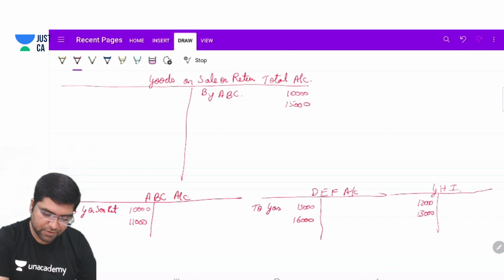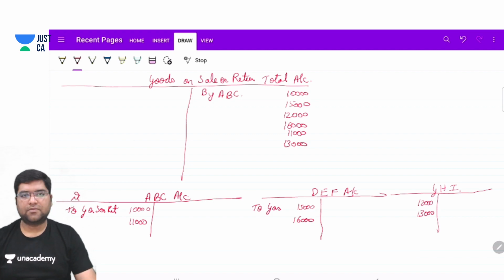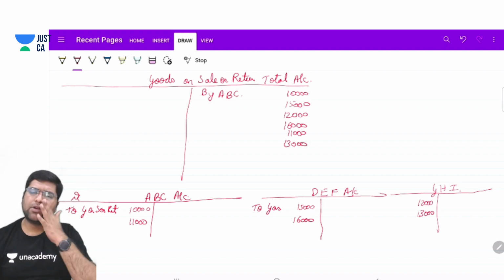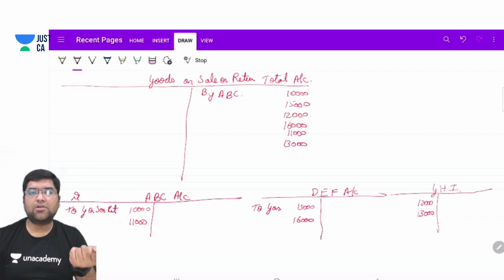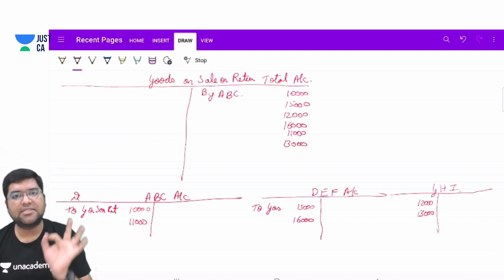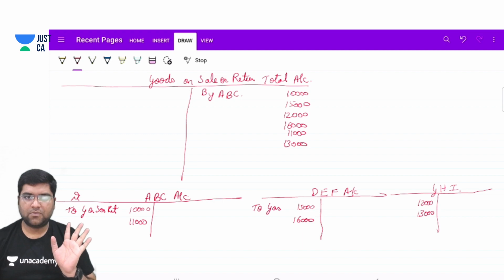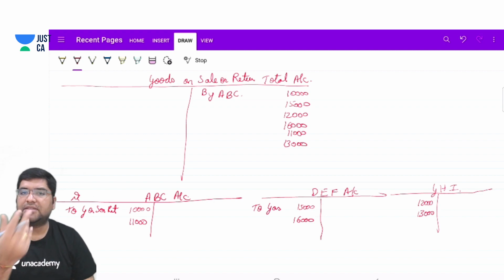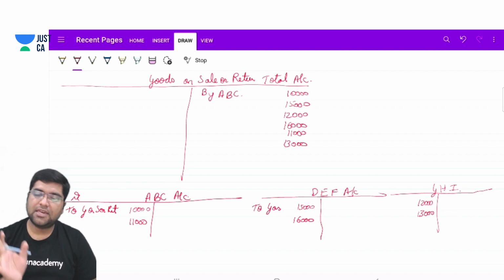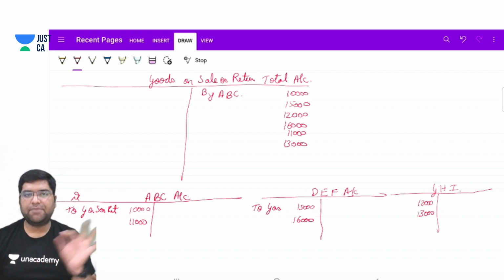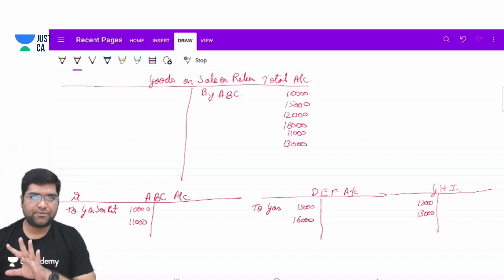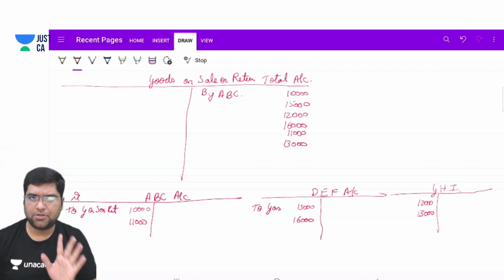10,000, 15,000, 12,000, 16,000, 11,000, and 13,000. Normal entry is party account debit to sales account, but here it is party account debit to goods on sale or return total account. And don't worry, you will not have to remember this name of account. In the exam the question will be given: prepare goods on sale or return total account. So that is the sales account.